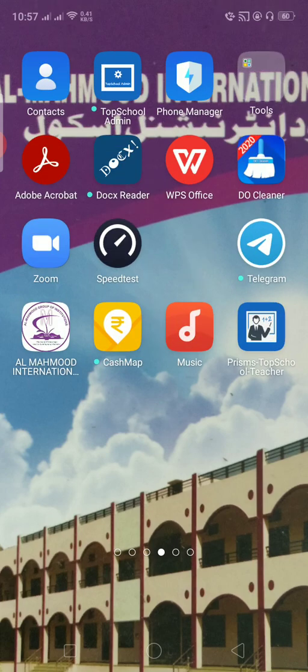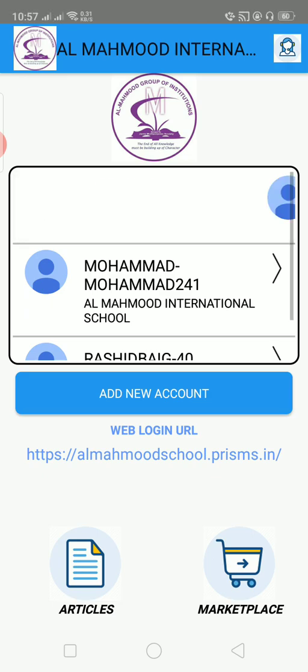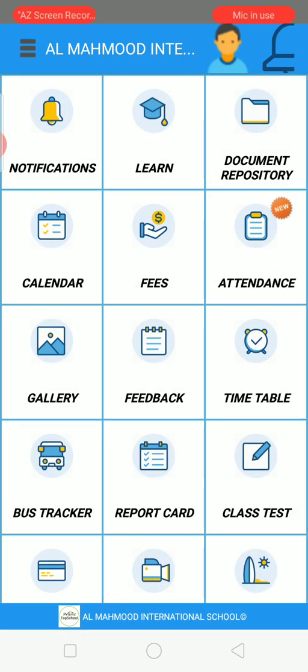So for this you have to go in the school app according to the instruction. Now we entered in the school app, then start, then open, and now go to the learn app. After it will take some time, click on the learn app. It will take some time to open because of the poor connection.